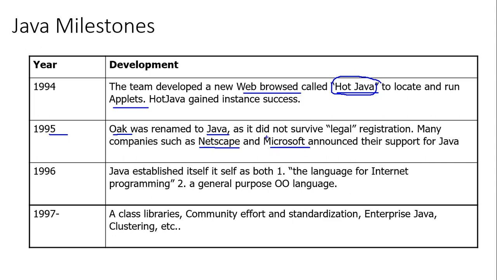But in olden days, when we were young, Netscape and Microsoft, in particular Internet Explorer, were the leading only two. Chrome was not there in the picture, and Firefox was just coming up during that time. So the people at Netscape and Microsoft said that we will support Java, in particular applets, inside our browser. So that was the biggest boon for Java.